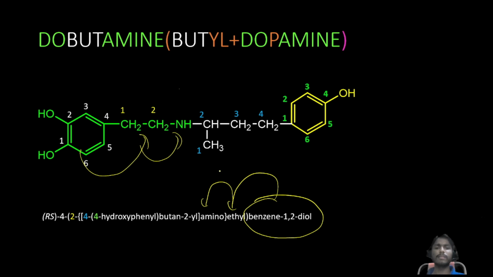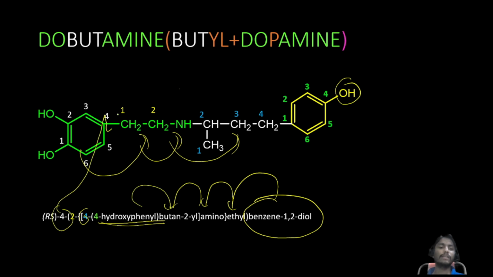Okay, next what is there? Amino group that can be attached to the butyl group. Okay na. Next, what is there, butyl group at fourth position? Fourth position of butyl group, it contains 4-hydroxyphenyl butane. This 4 indicates this one. Okay, so that is the dobutamine structure.